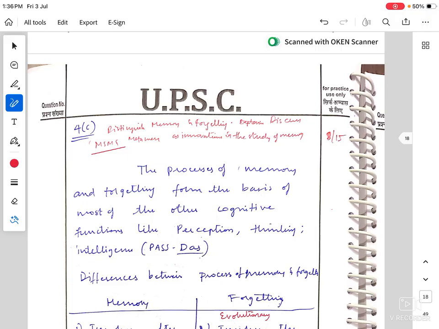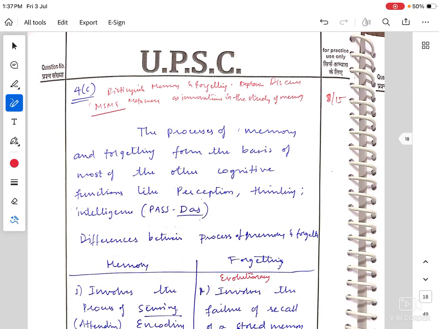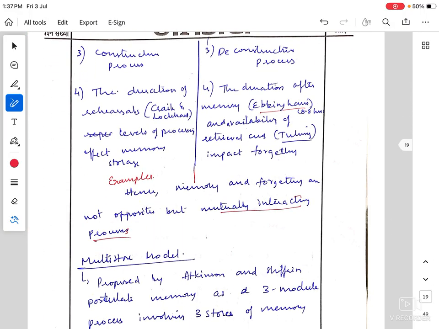There is a process of formation of memory and there is a process of forgetting. When you look at these both as processes, you can distinguish them, or else there is a danger that you will get limited to thinking memory is the opposite of forgetting. What is there to distinguish? Once we pay attention to details through the process, you can differentiate. So this is how you unfreeze your answers in the exam.